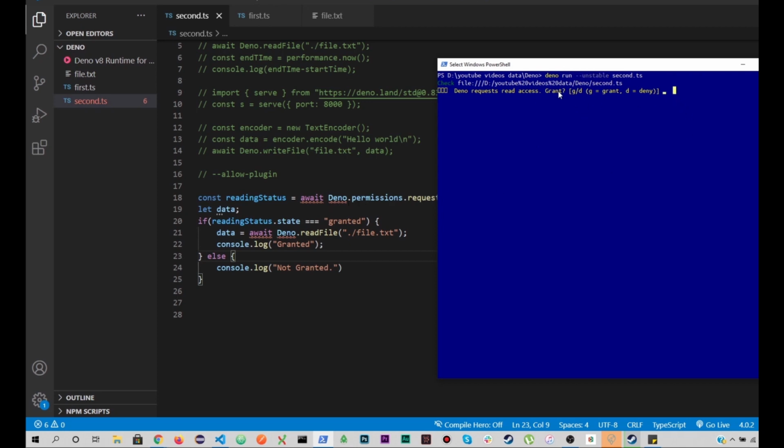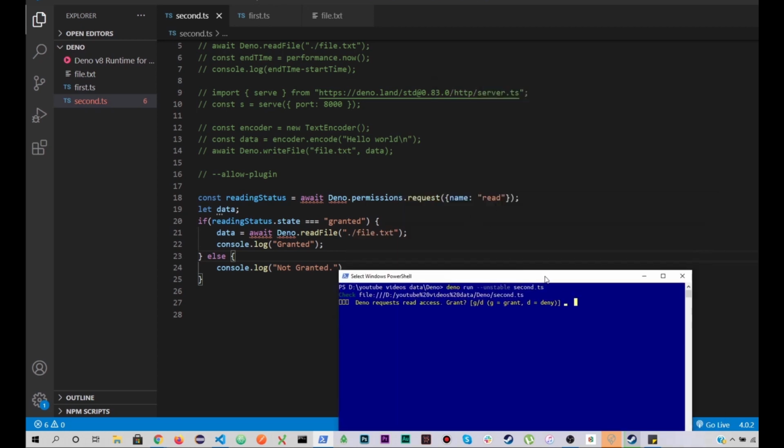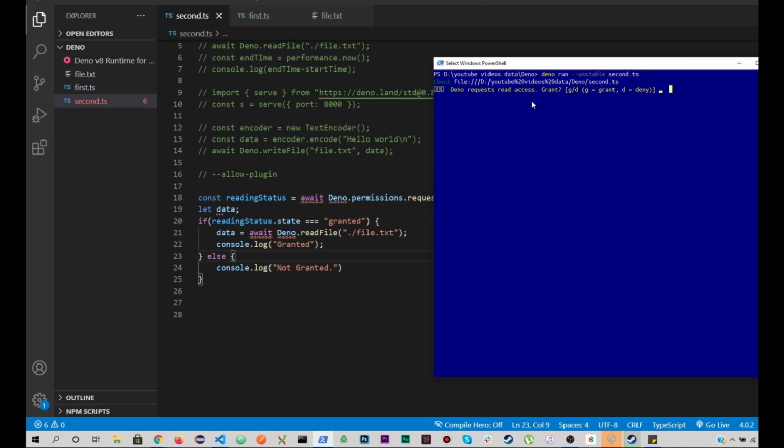So now you can see it has prompted me: Deno requests read access, because I have added a read over here, right? So whether I want to grant it read access or not, G for yes and D for deny. If I write G, it is printed granted, right? Let me run this script again, and if I write D, it has printed not granted, right?